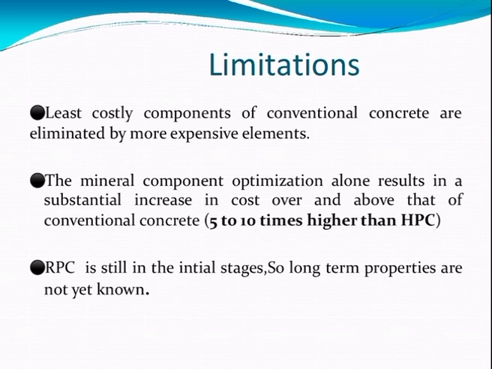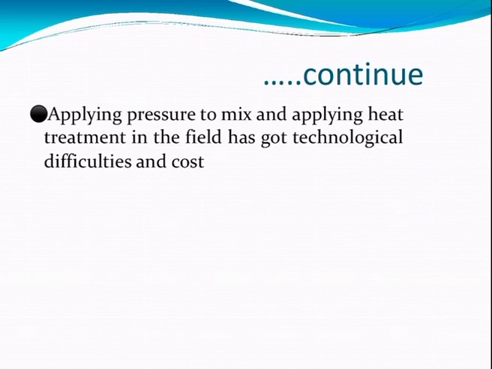RPC is still in the initial stage only, so long-term properties are not yet known. Also, applying pressure to this mix and applying heat treatment in the field has some technological difficulties, and it also increases the cost of the procedure.